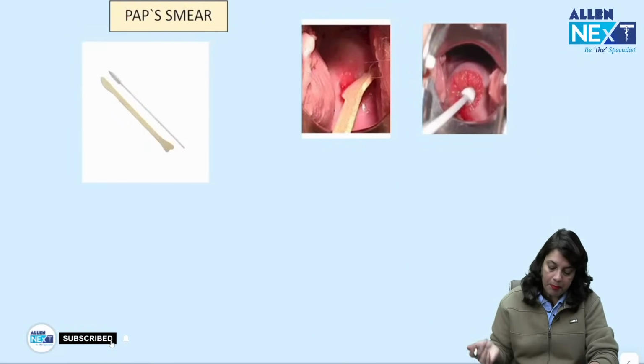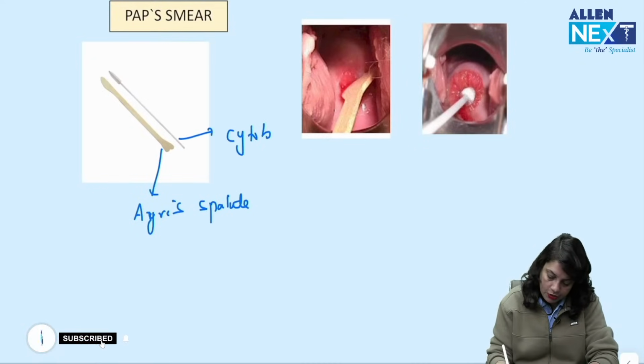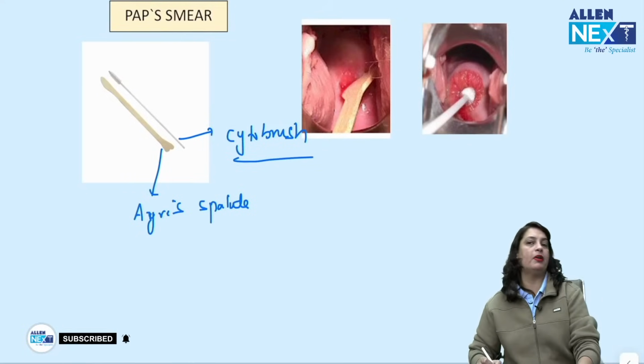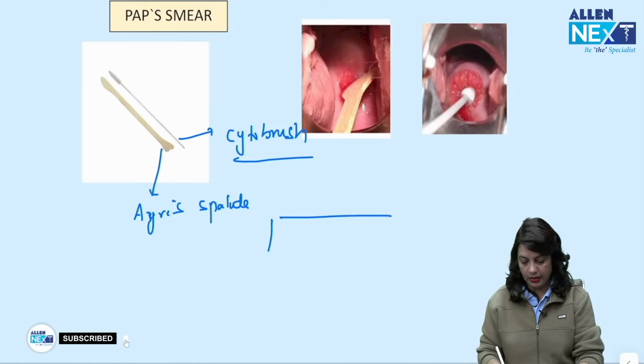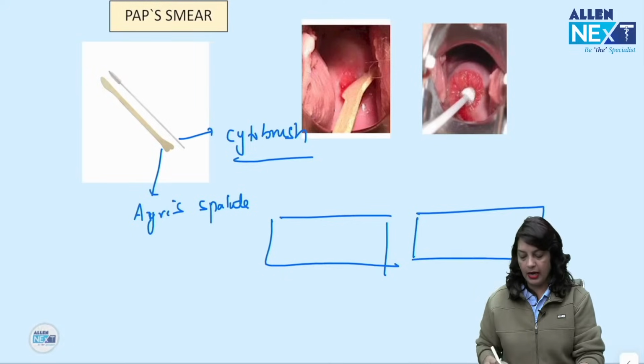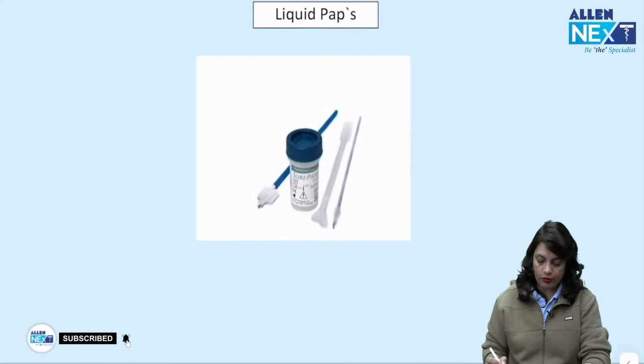Next, pap smear is a screening test, and we use the Ayre's spatula for taking a sample, and this is a cytobrush. We take the sample from the lip of the cervix and cervical canal, make 2 slides, fix it and send it for examination. Then there is also liquid based cytology.